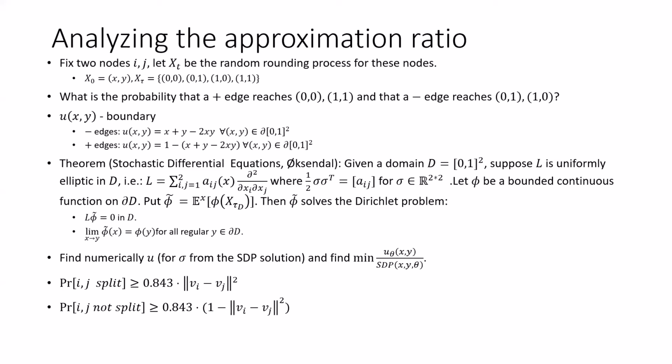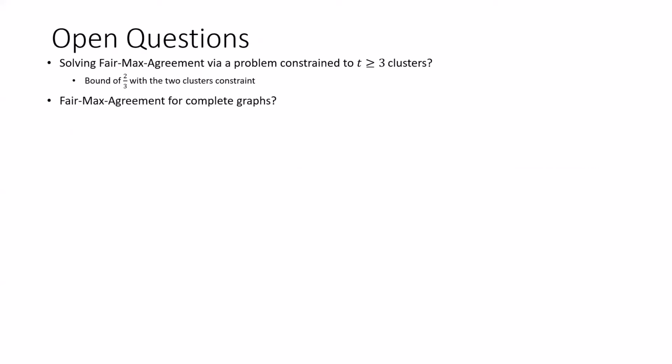Let's conclude with open questions. The main question is, can we solve the constrained problem when it's constrained to more than 2 clusters, and then achieve a better dependency between the constrained problem and the unconstrained problem? Now we have a bound of 2/3 for the unconstrained problem. Even if alpha equals 1 for the constrained problem with 2 clusters, we achieve only 2/3 for the unconstrained problem. So I think that's the main question.